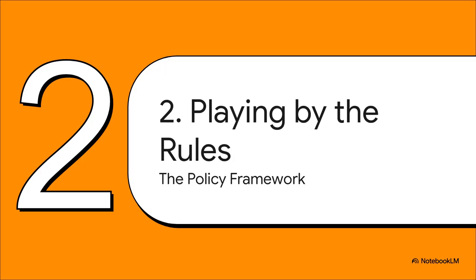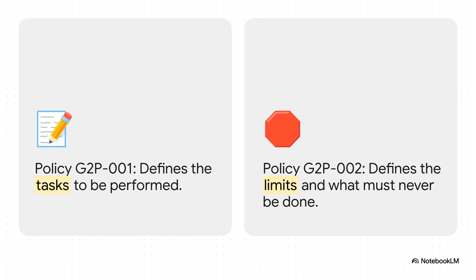All right, so once that trigger is pulled, the system doesn't just go wild. Not at all. It operates inside this really rigid policy framework. Think of them like digital guardrails that control its every single move. Let's check them out. And this right here, this lays it out perfectly. It's like 2 sides of the same coin. On one hand, you've got Policy GTP 001. That's the how-to guide. It literally tells the system, here's what you're going to do. But then on the other hand, you have Policy GTP 002, the global prohibitions. This is like the system's conscience, spelling out in no uncertain terms what it absolutely, positively cannot do.